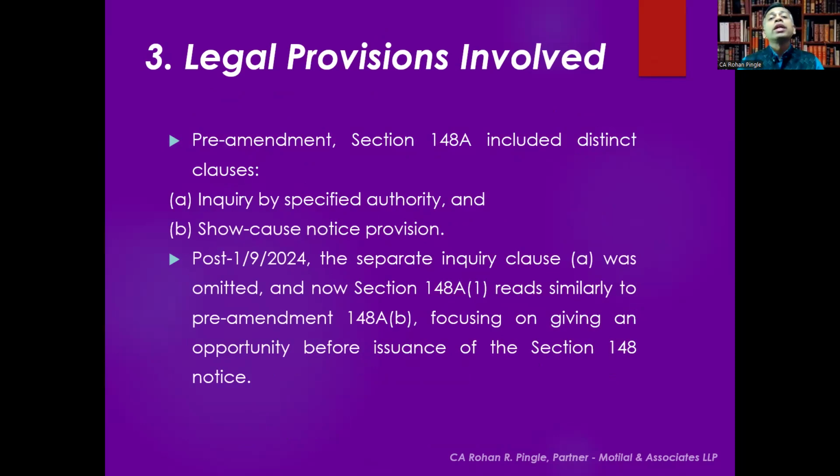Pre-amendment, Section 148A included distinct clauses, that is, inquiry by the specified authority and the show cause notice provision. Post amendment, that is after 1st September 2024, the separate inquiry clause (a) was omitted, and now Section 148A subsection 1 reads similarly to the pre-amendment 148A clause (b), focusing on giving an opportunity before issuance of the Section 148 notice.